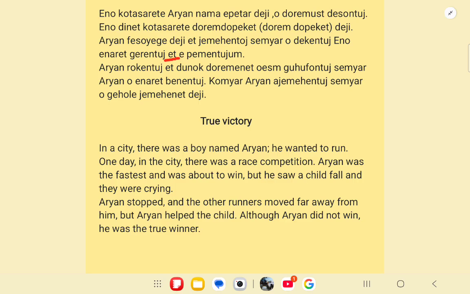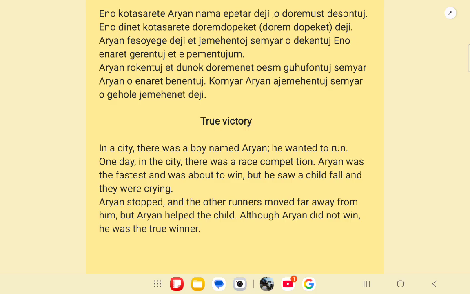Et means and, pementujum means he or she was crying. So here there is no gender suffix added, so we take the default gender, which is male gender. So he was crying. Like here it is written, Aryan was about to win, but he saw a child fall and he was crying. It is not they were, it is he was crying. So that's the meaning of it.